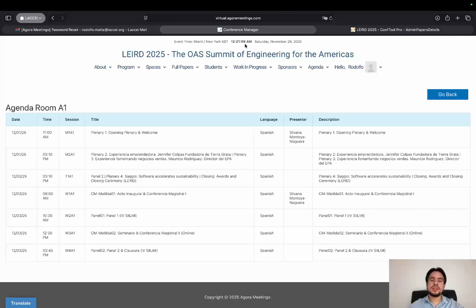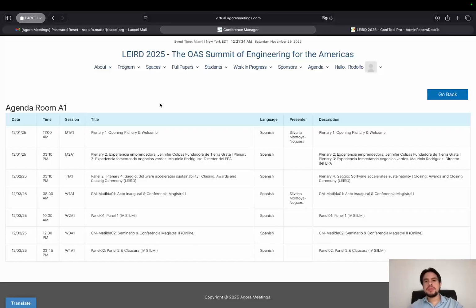This clock on the top is going off of LEIRD's headquarters in Boca Raton, Florida, and they have this time zone, Miami, New York. Now, every session on Agora Meetings is running off of that clock. Now, the in-person conference is happening in Cartagena, Colombia.